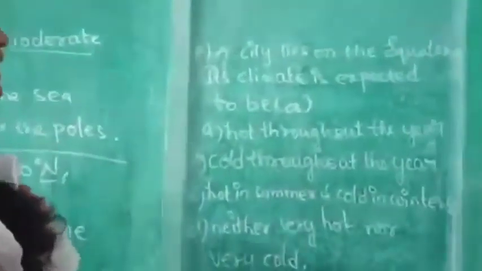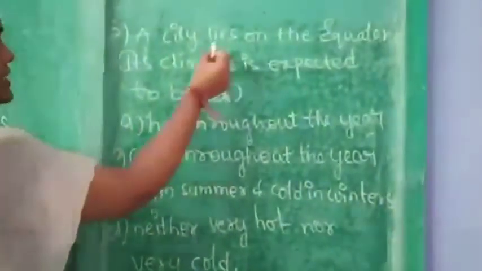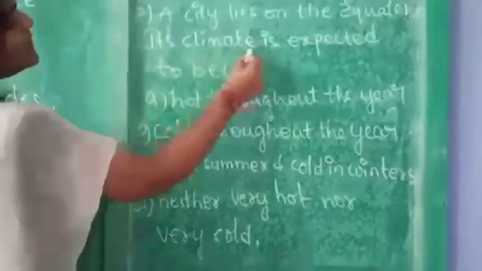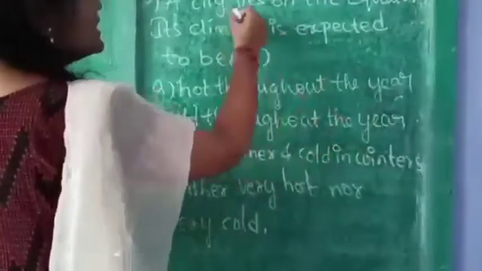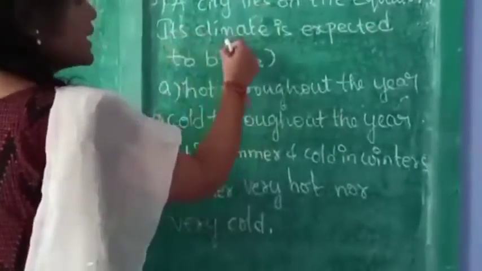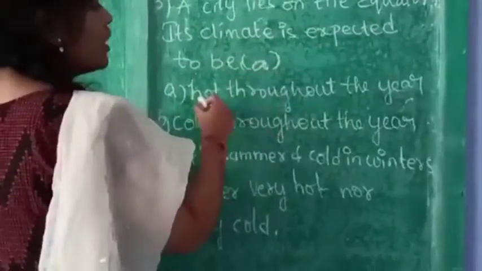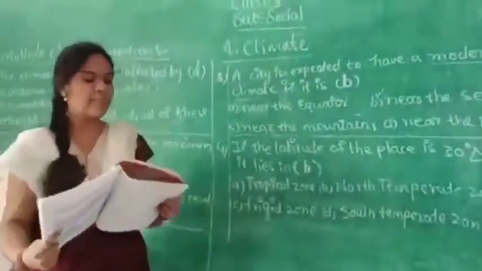A city lies on the equator, means it is on the equator. So what will be its climate? Its climate will be hot throughout the year. A city lies on the equator. Its climate is expected to be which? Hot throughout the year.